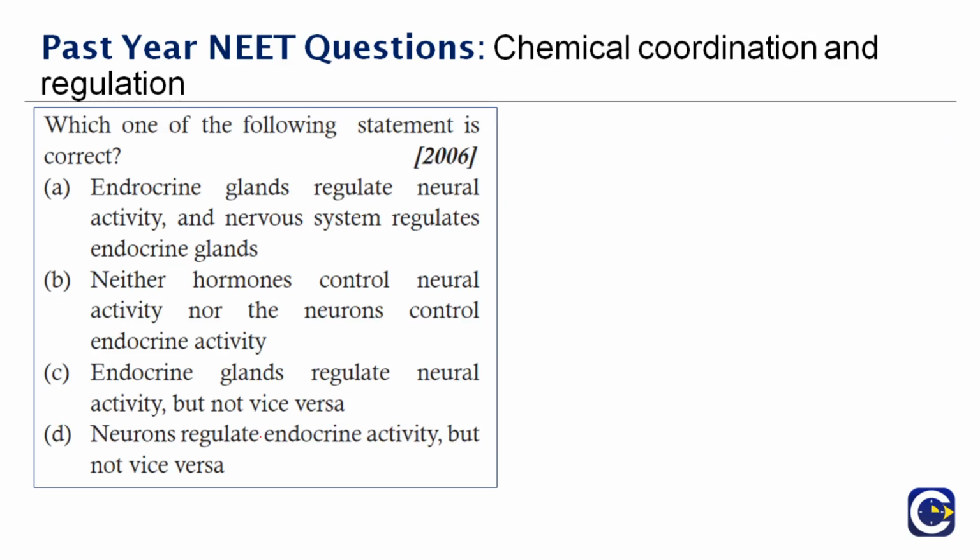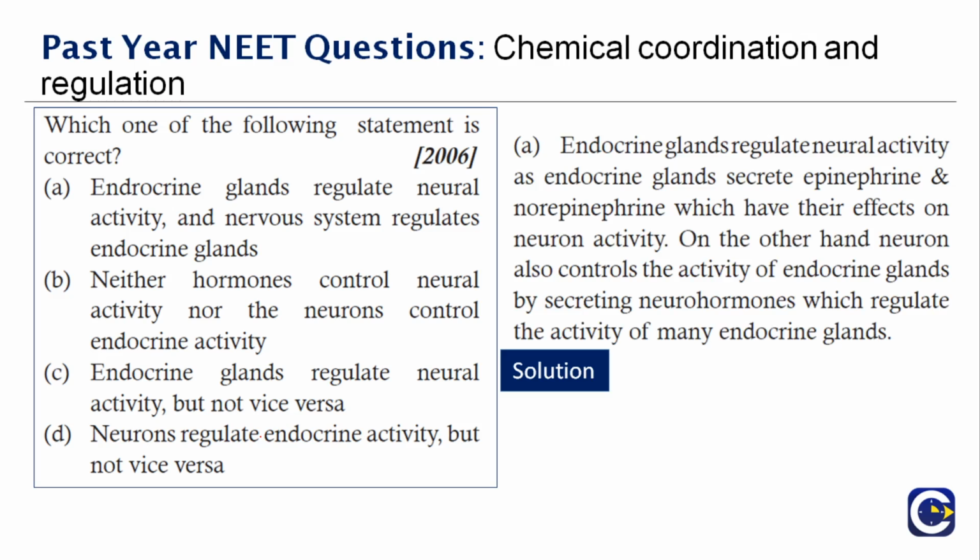Next question here. Which one of the following statements is correct? You have to analyze the statements here. Endocrine glands regulate neural activity and the nervous system regulates endocrine glands. Yeah, that is right. Because as I already said, there are certain hormones which act as neurotransmitters, and they're also a part of the endocrine gland, which act as hormones also. Therefore the first statement is right.